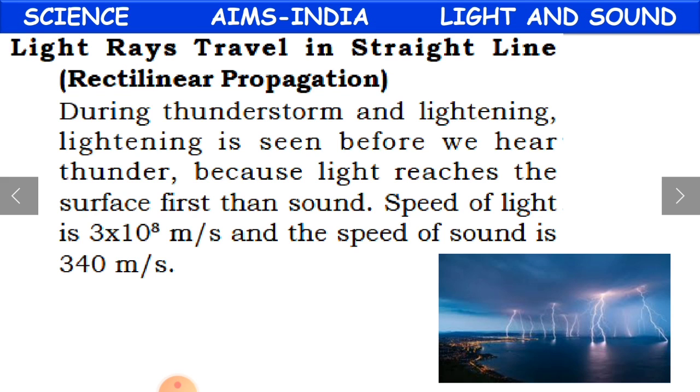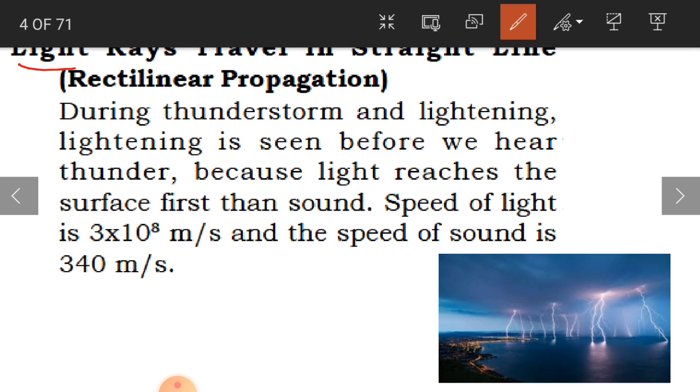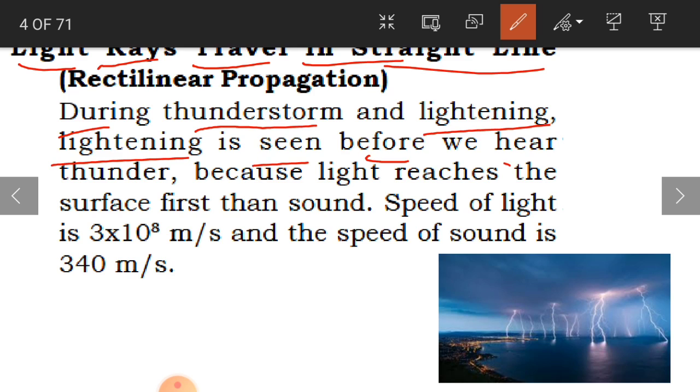And another one is rectilinear propagation. So what do you mean by this? This means that light rays travel in a straight line. So this propagation tells us that light rays travel in a straight line. During a thunderstorm, lightning is seen before we hear thunder, because light reaches the surface first before sound.